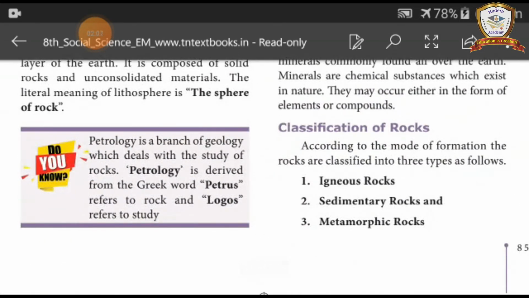Do you know? Petrology is a branch of geology which deals with the study of rocks. Petrology is derived from the Greek word petrous, which refers to rock, and logos, which refers to study.